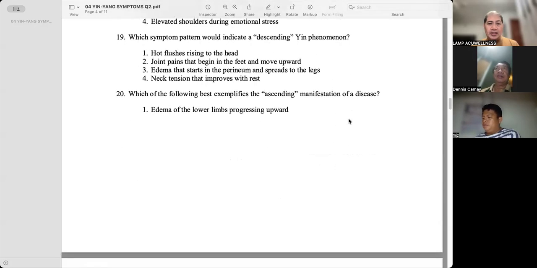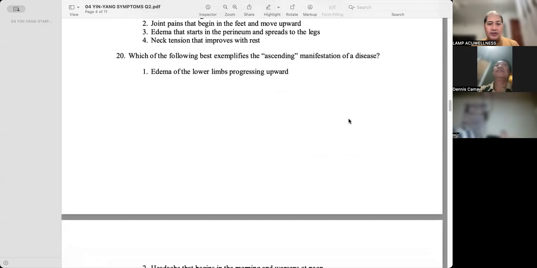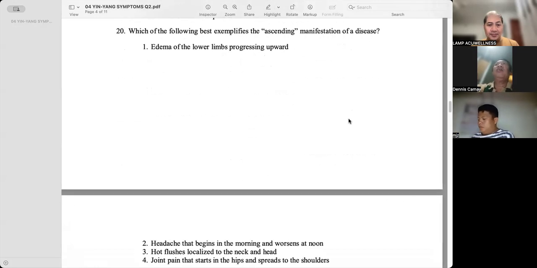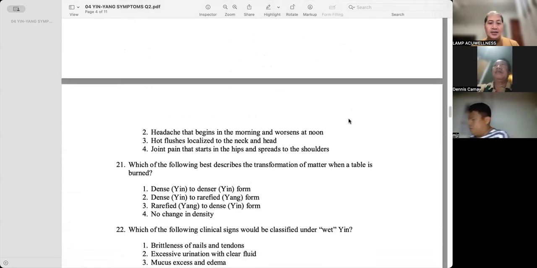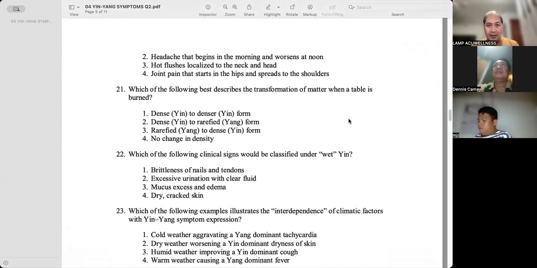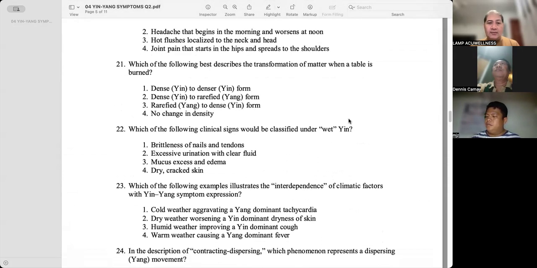Which of the following best exemplifies ascending manifestation of a disease? Hot flashes localized in the neck and head. Which of the following best describes transformation of matter when a table is burned? Dense yin and rarefied yang form. Rarefied yang to dense yin form.